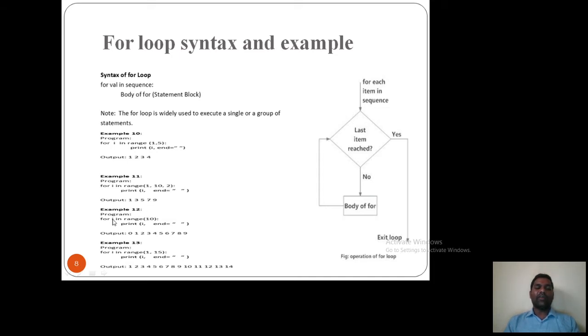And now I have for i in range 10, print i and space.